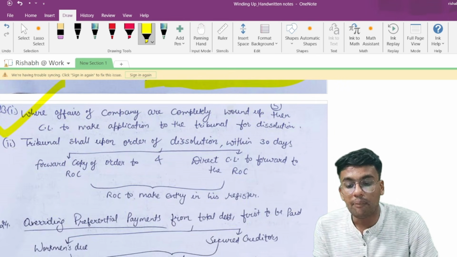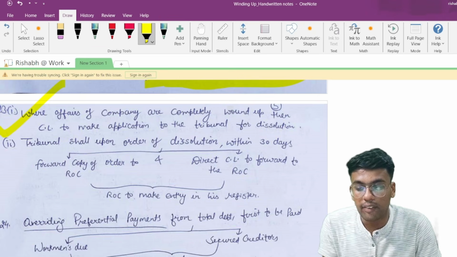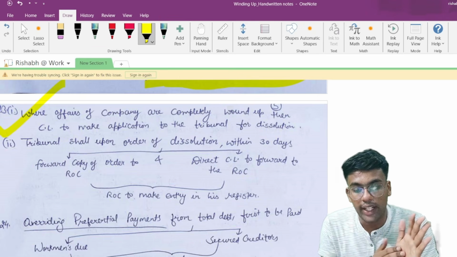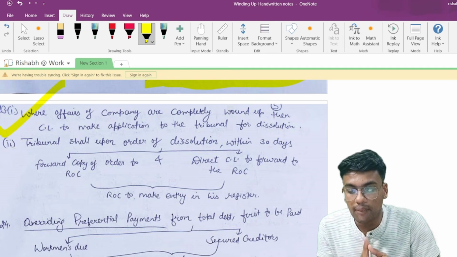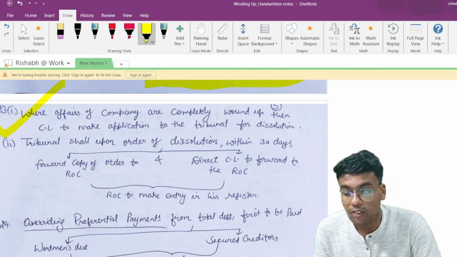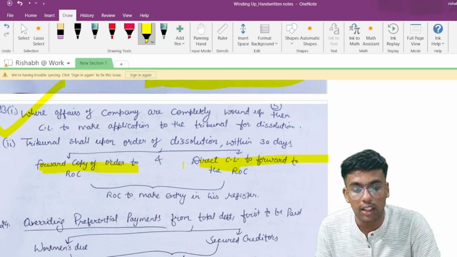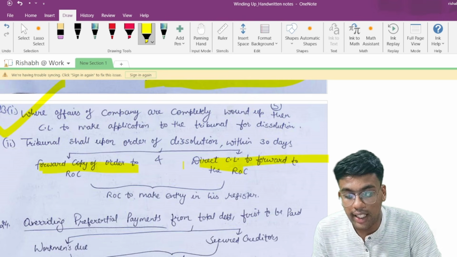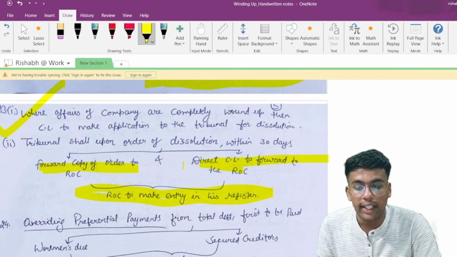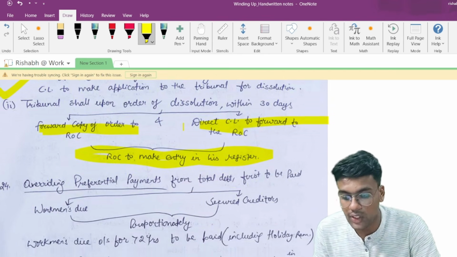Now, where the affairs of the company are completely wound up, the company liquidator makes an application to the tribunal for dissolution. The tribunal shall, upon order of dissolution within 30 days, forward a copy of the order to the ROC and direct the company liquidator to forward the copy to the ROC, and the ROC makes an entry in his register with respect to the dissolution of the company.